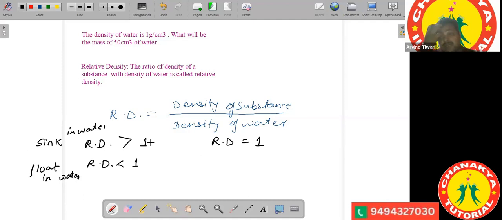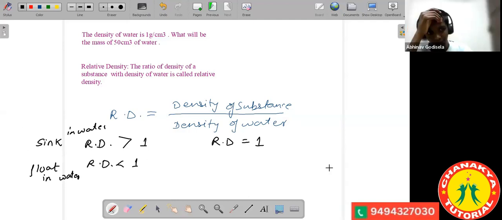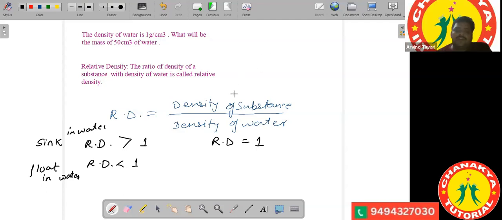Abhinav, what will happen if the relative density is equal to 1? I don't know, sir. Okay. So see, if the relative density is equal to 1, in that case the density of the substance will be equal to the density of water. And hence, in this case, the substance will float just below the surface of water.